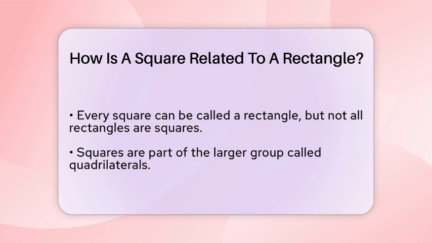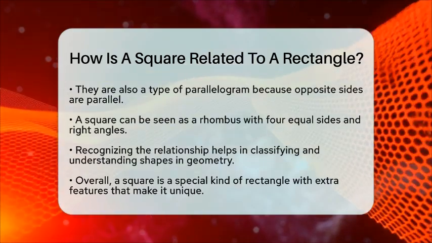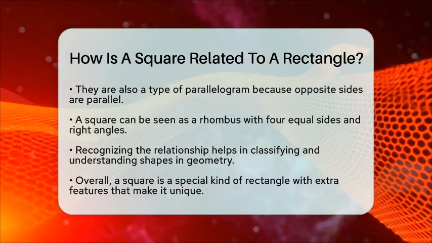Think of it like a family tree. The square is a special member that has all the traits of a rectangle but with some extra qualities. Both shapes are part of the larger group called quadrilaterals, which includes many shapes with four sides. Squares are also a type of parallelogram because their opposite sides are parallel. They can even be seen as a rhombus, which is a shape with four equal sides, but with the added feature of right angles. This makes the square a unique shape that combines properties from different categories of quadrilaterals.